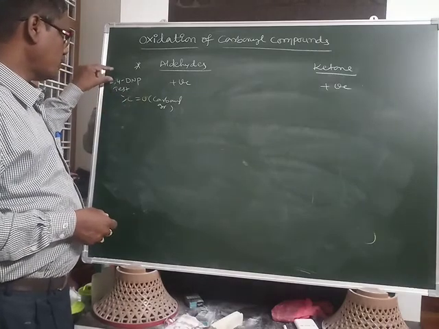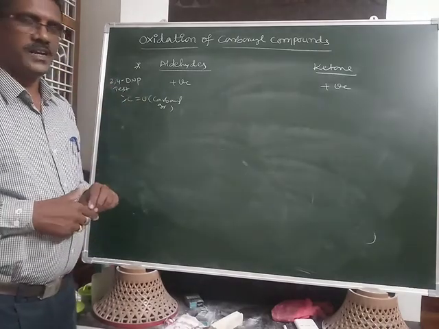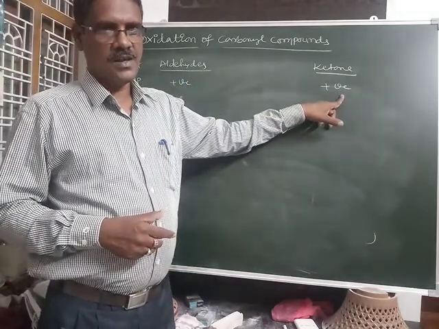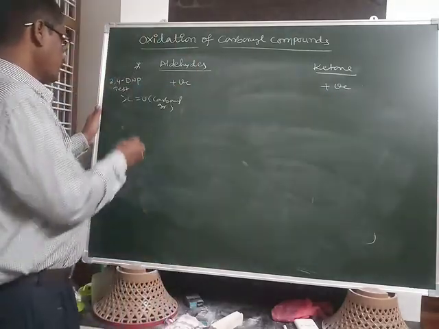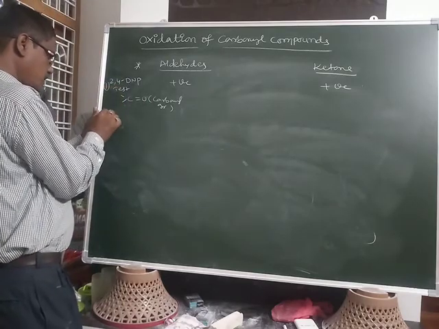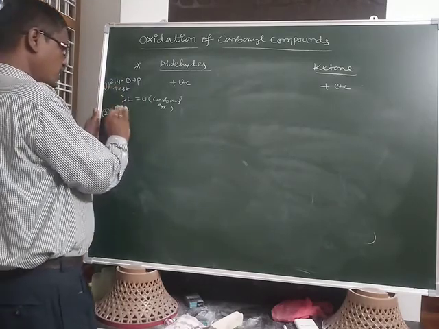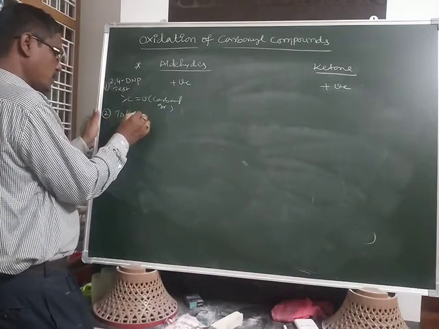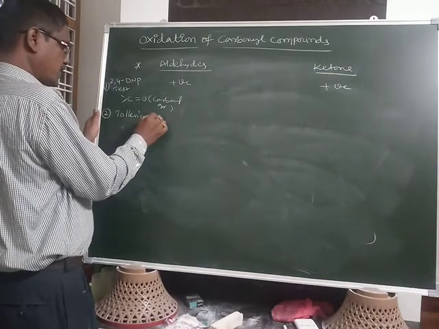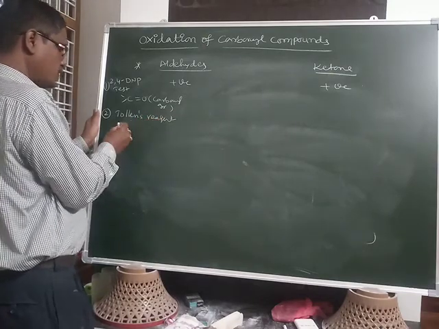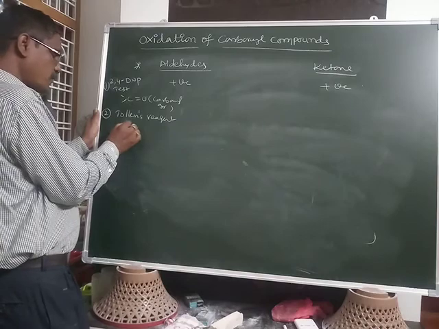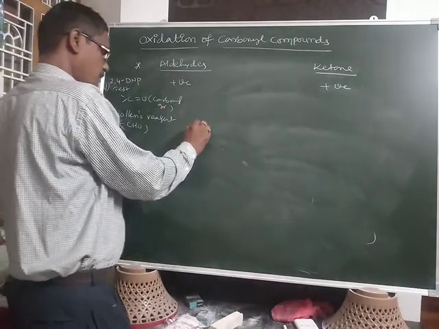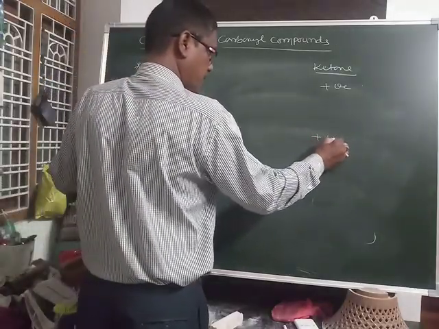2,4-DNP full form is 2,4-dinitrophenylhydrazine. It forms phenylhydrazone, and here also it forms phenylhydrazone. This is the first test. And the second test is with Tollens reagent. Tollens reagent is a reaction of aldehyde only. That's why aldehydes are positive and ketones are negative.